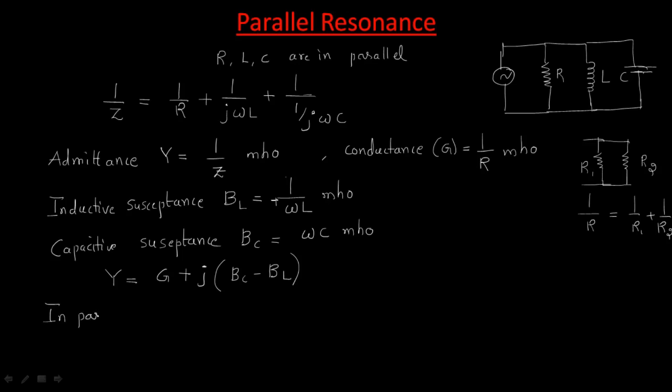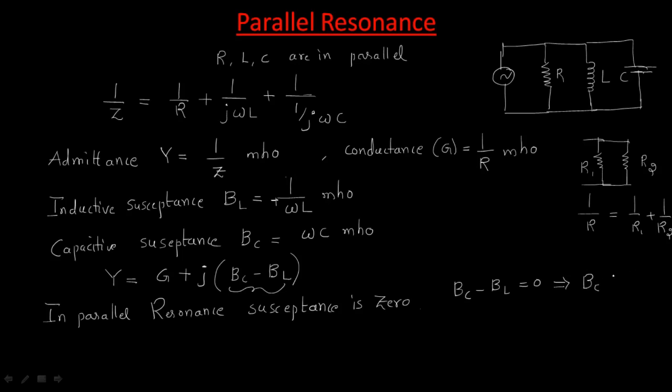Here in parallel resonance, it is somewhat different. In parallel resonance, the susceptance must be 0. That means BC minus BL equal to 0. So now we can write BC equal to BL.